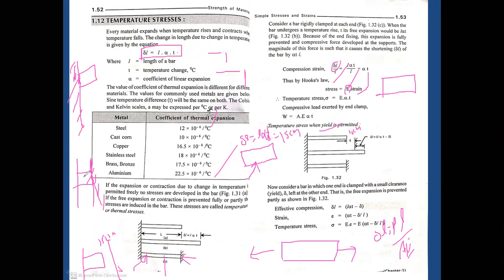Okay. So here this is the second condition. And the third condition is some partial space; we just provided some partial space, not only full-fledged space. Suppose in the case of a beam, it has the ability to expand 50 centimeters, but you just provide 10 centimeters only. We are just arresting the remaining 5 centimeters only.